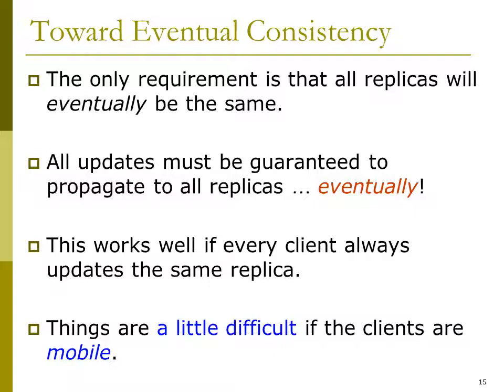Eventual consistency. The only requirement here is that all replicas will eventually be the same. All updates must be guaranteed to propagate to all the replicas eventually in the distributed system when concurrent processes occur. This works well if every client always updates the same replica. Things are a little difficult if the clients are mobile. If the clients are moving, then this is a little difficult.